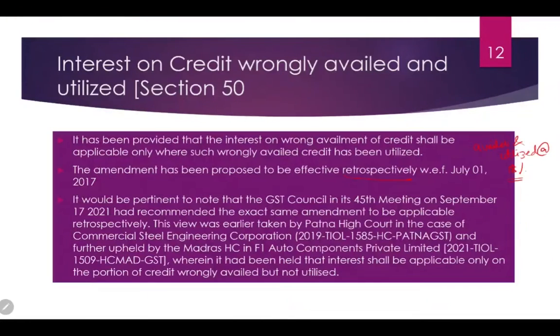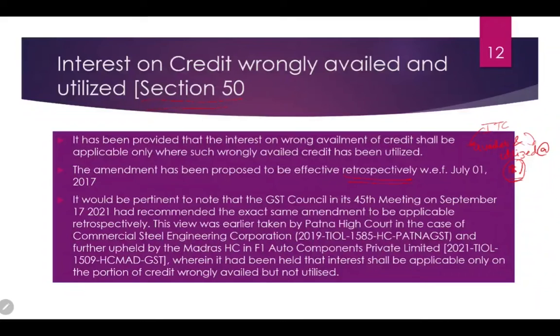Let's move on. The government has made certain amendments to section 50. The amendment is that if an ITC has been availed and wrongly utilized, then only you have to pay interest at the rate of 18%, and this amendment has been brought retrospectively.